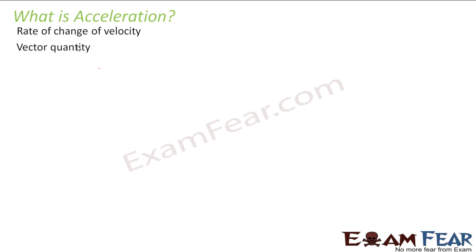So acceleration is a vector quantity. That means it not only needs magnitude but also needs direction. Whenever we talk of acceleration, we actually talk about the rate at which the velocity is changing. So we do not use the term speed here, because acceleration is a vector quantity. The SI unit for acceleration is meter per second square, because the unit for velocity is meter per second, divided by time, which is again second. So this gives meter per second square.